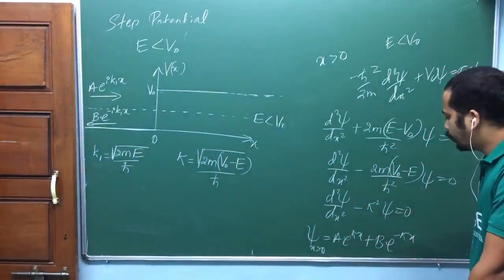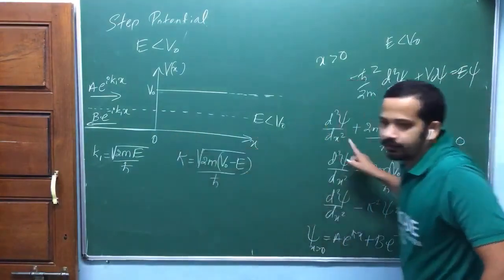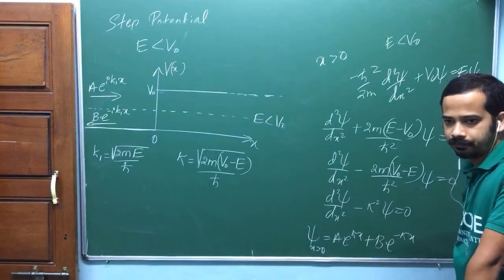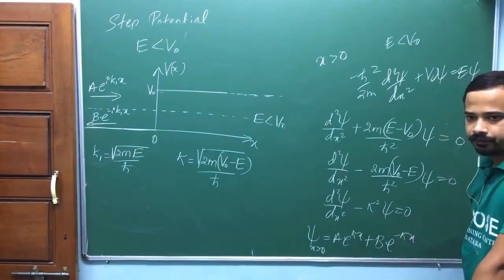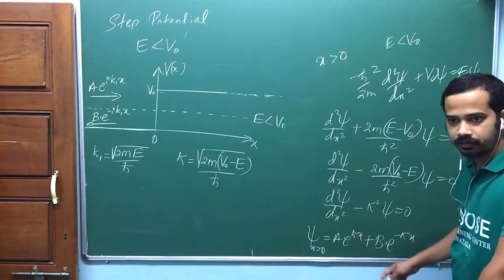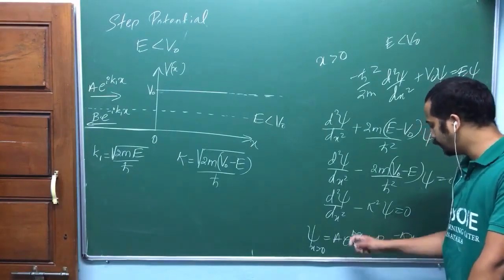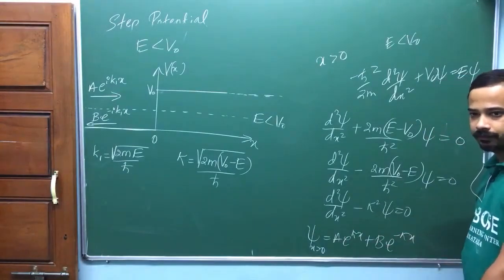When x tends to plus infinity, this part of the solution is going to infinity, and this part of the solution is going to 0, e power minus infinity is 0.